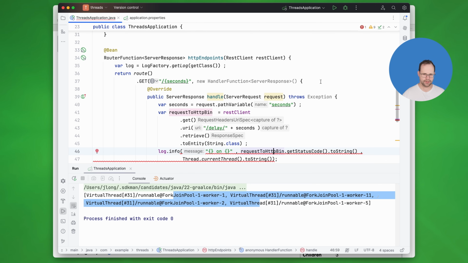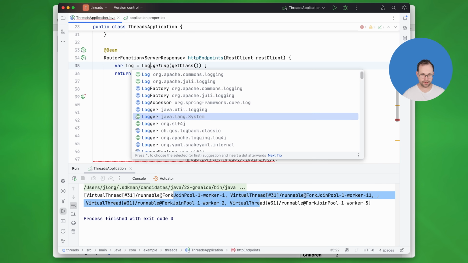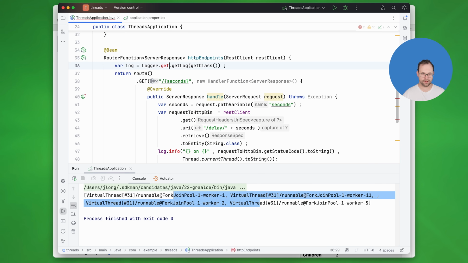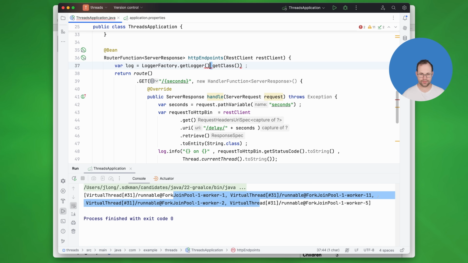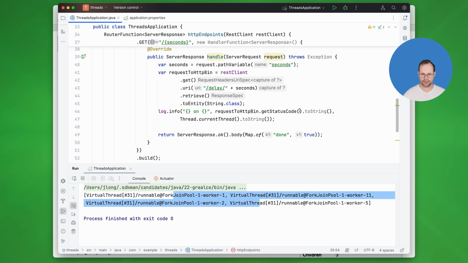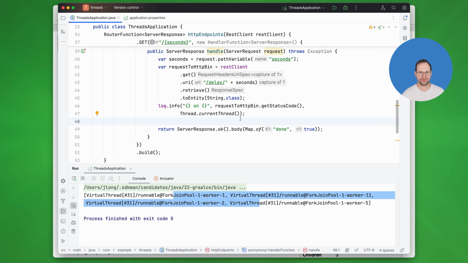Okay, and so it doesn't support parameters. Okay, well, in that case, I do care. Logger.getLogger, LoggerFactory.getLogger, getClass. Good. Okay, that looks happy. All right, good. So we've got this, and this. I guess we can remove that and remove this. Very good. So now we've got our simple HTTP endpoint.